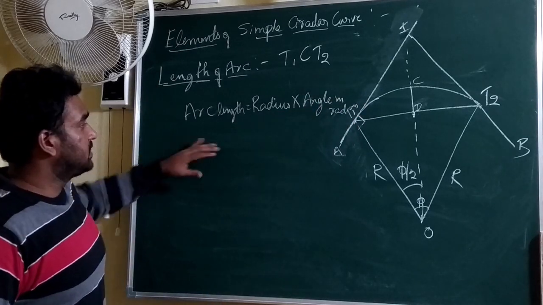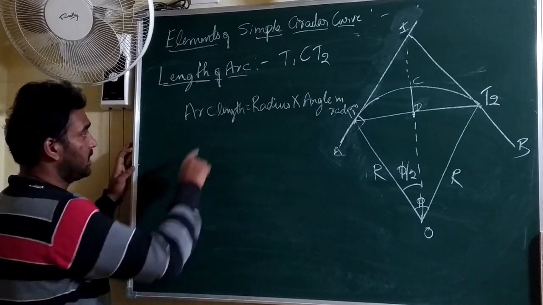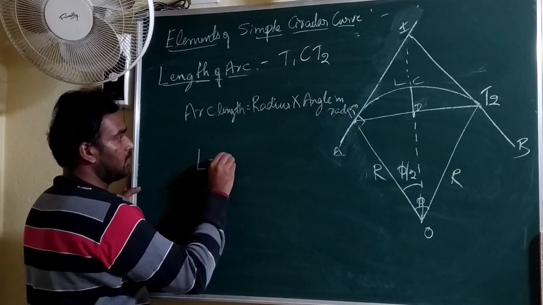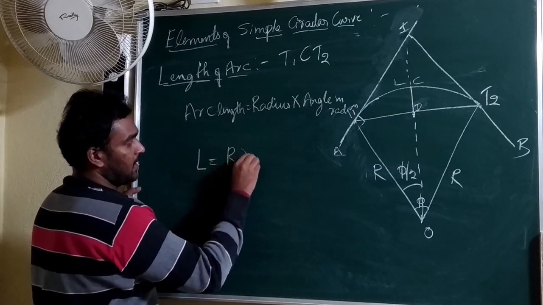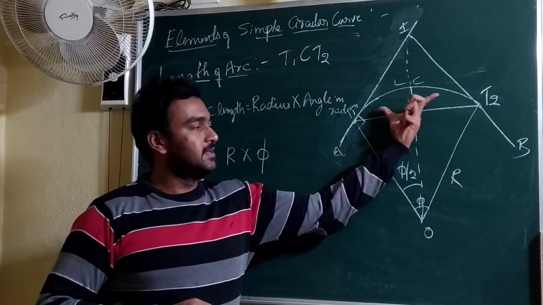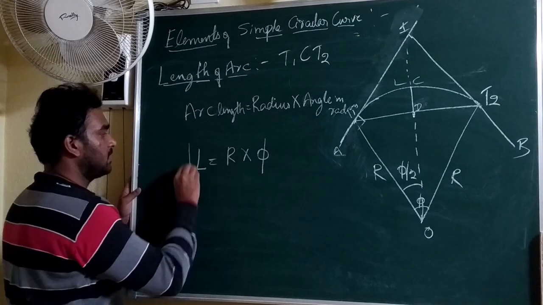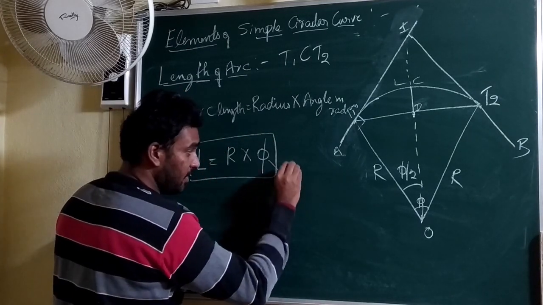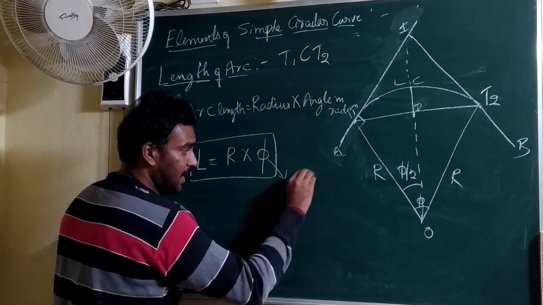So here, let the arc length be L. L is equal to R, the radius, times phi, the angle subtended by this arc. This is the equation to find the arc length, where phi is in radians.